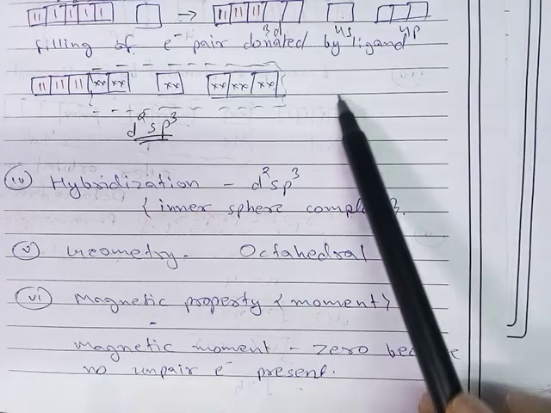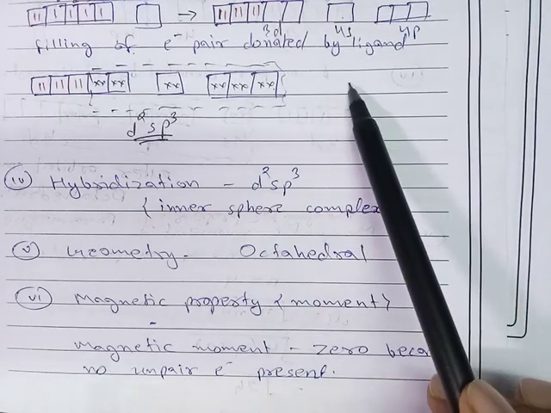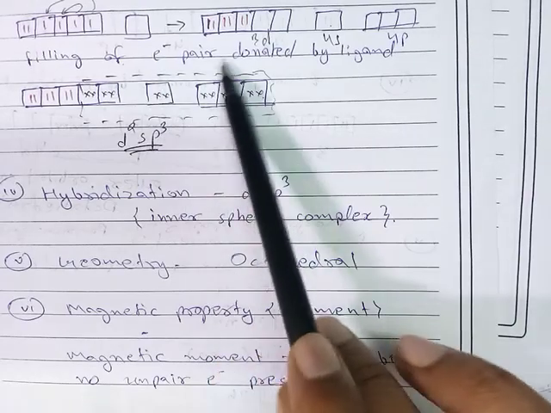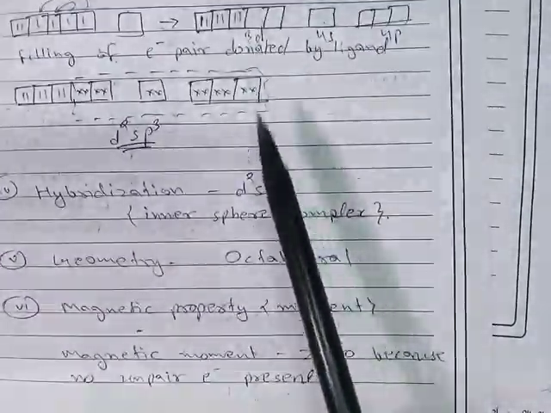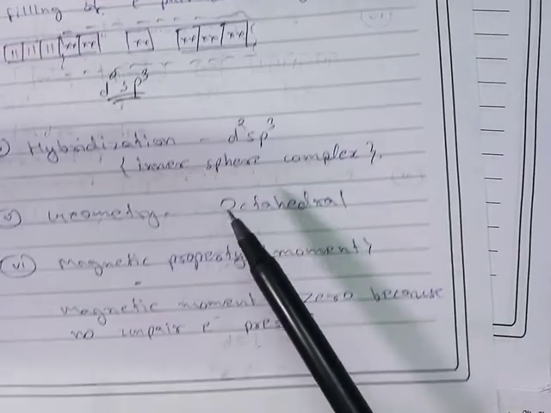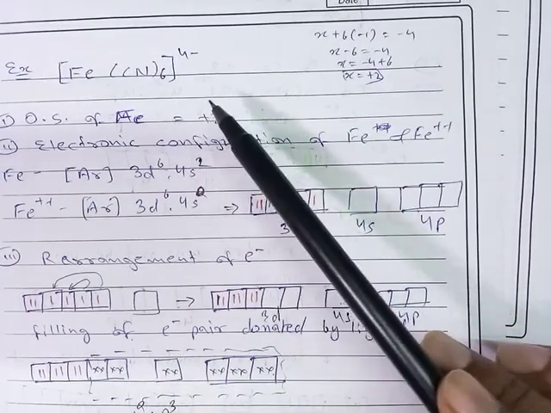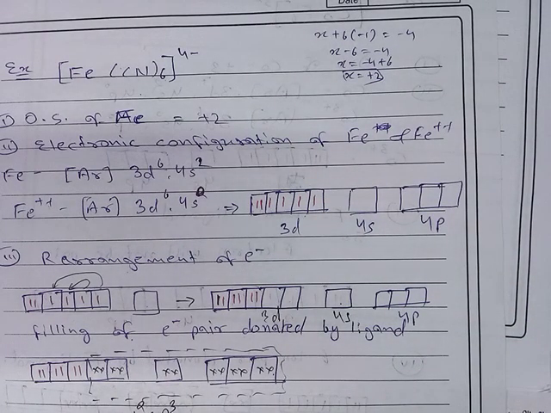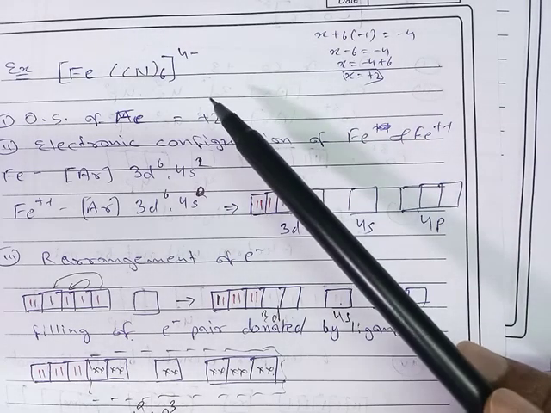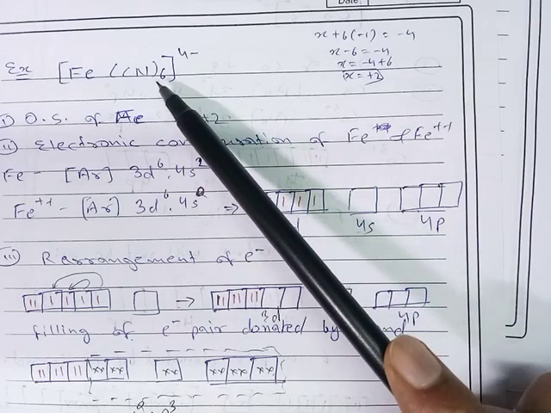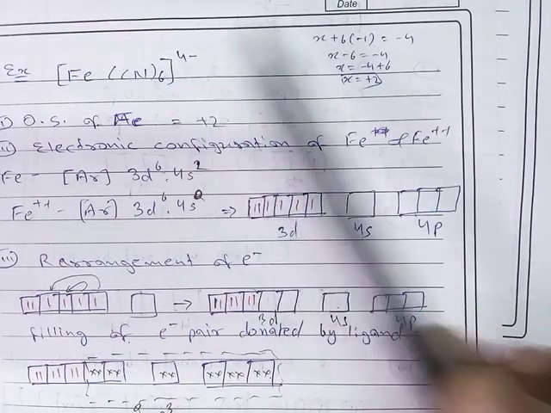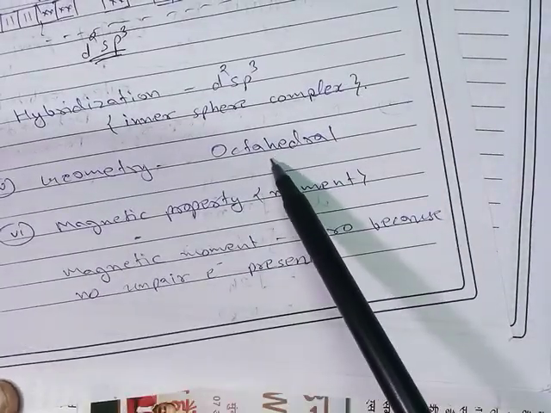When the outer d orbitals are involved in the hybridization, like 4s, 4p and 4d, then this type of complex is known as an outer sphere complex. So here it is an inner sphere complex. Then the next one is geometry. Here the coordination number is 6, meaning 6 ligands, and cyanide is a monodentate ligand, so 6 lone pairs are donated by the ligands. The coordination number of iron is 6, and 6 means octahedral, as we already know.